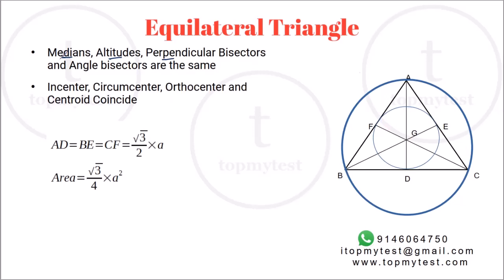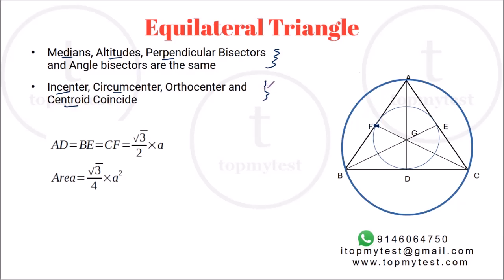A median is a line which divides the opposite side into two equal halves. And a perpendicular bisector divides the opposite side into two equal halves, but may not pass through the vertex. But because it's an equilateral triangle, it will pass through the vertex also. And a median will be perpendicular also. So all these four lines basically coincide. Because all these four lines coincide, the meeting point of all these four lines will also coincide.